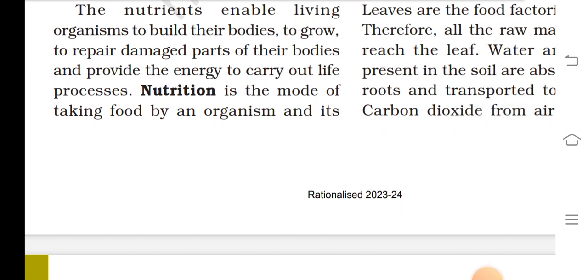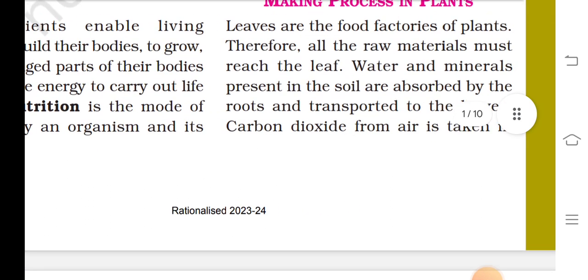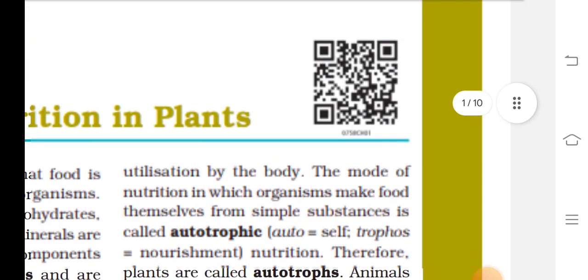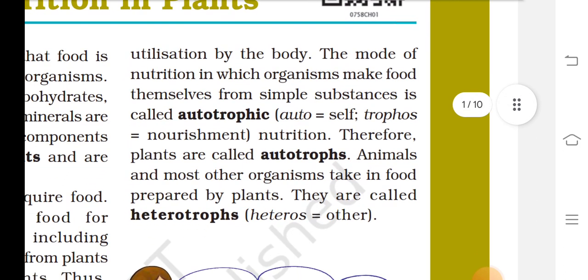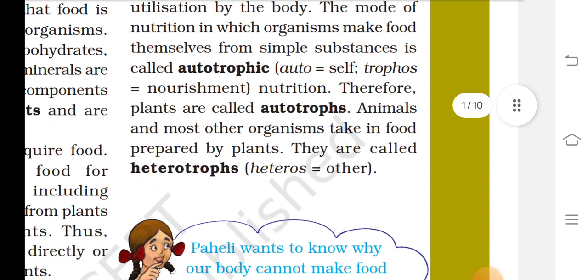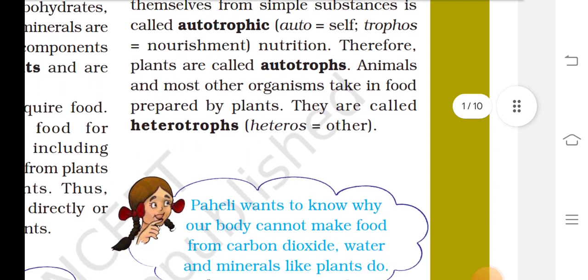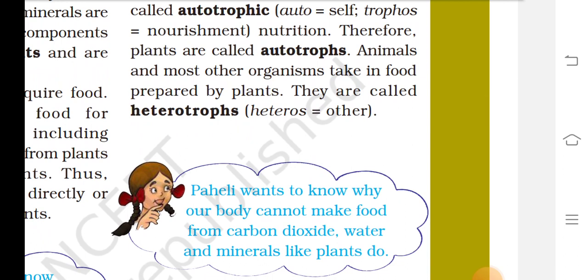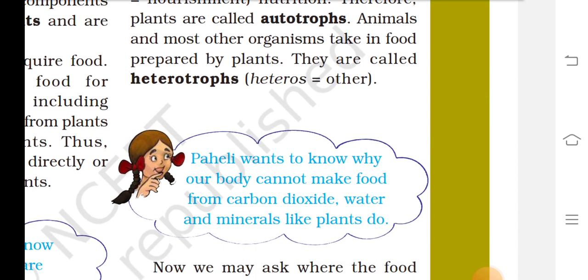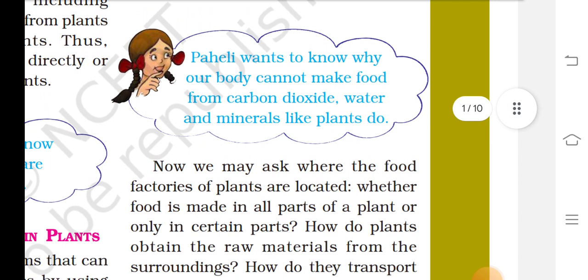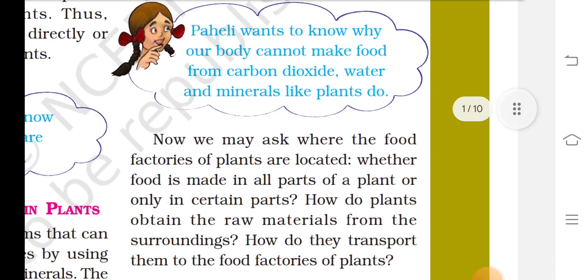Nutrition is the mode of taking food by an organism and its utilization by the body. The mode of nutrition in which organisms make food themselves from simple substances is called autotrophic, or self-nourishing. Plants are therefore called autotrophs. Animals and most other organisms take in food prepared by plants. They are called heterotrophs. Paheli wants to know why our body cannot make food from carbon dioxide, water and minerals like plants do.